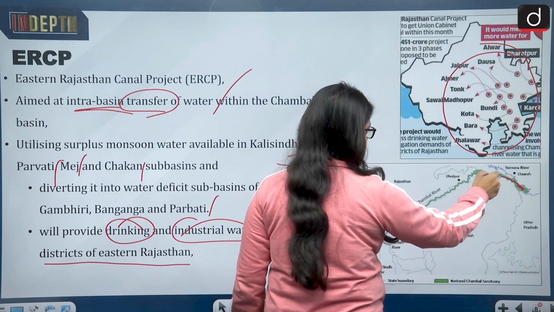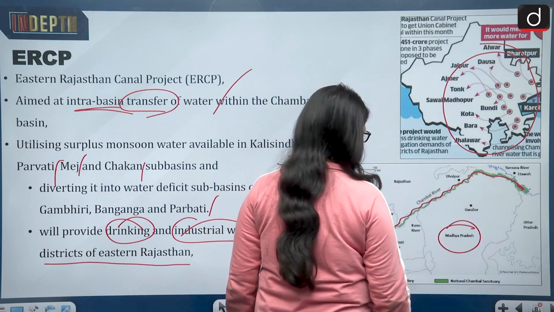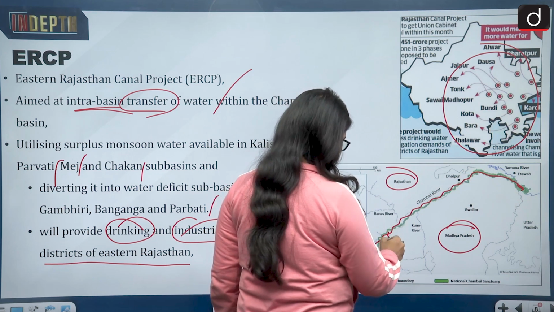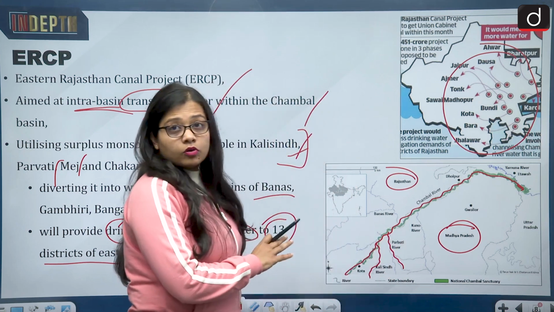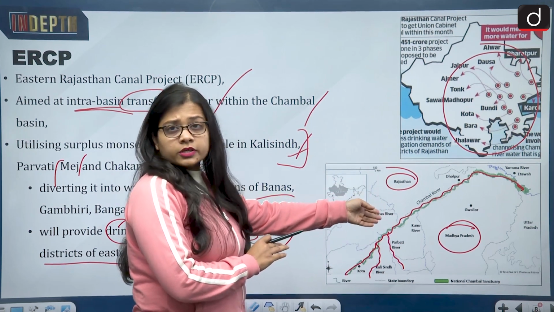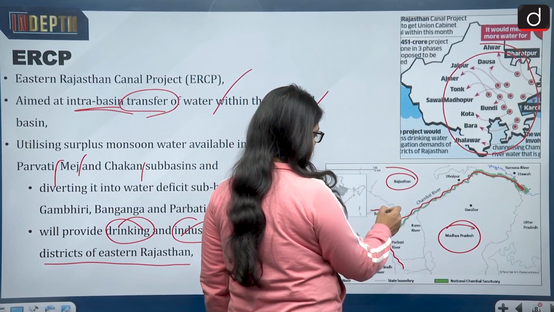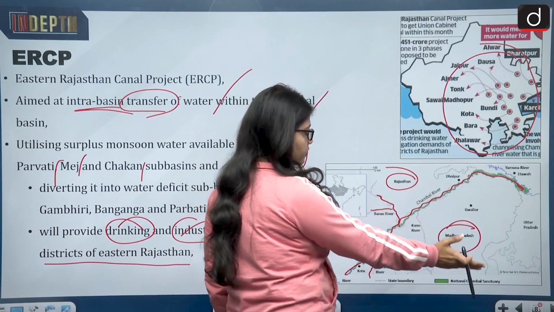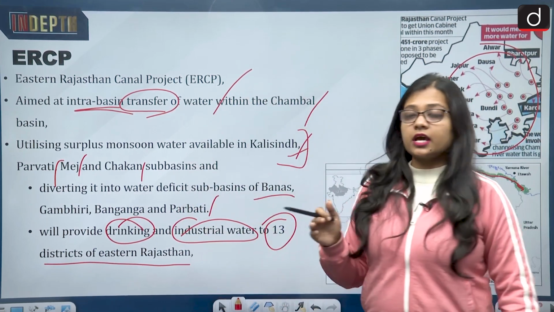This green color which you are able to see is the river Chambal. On one side is the state of Madhya Pradesh, on the other side is the state of Rajasthan. You can see this is the Parvati river, this is the Kali Sindh river, and in the same way there are other rivers also whose surplus water needs to be transferred to the rivers going into Rajasthan. For example, this is the Banas river. This is how the water from these surplus rivers in Madhya Pradesh will reach the eastern Rajasthan areas.